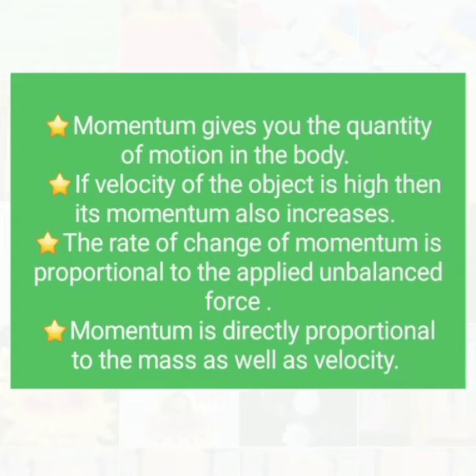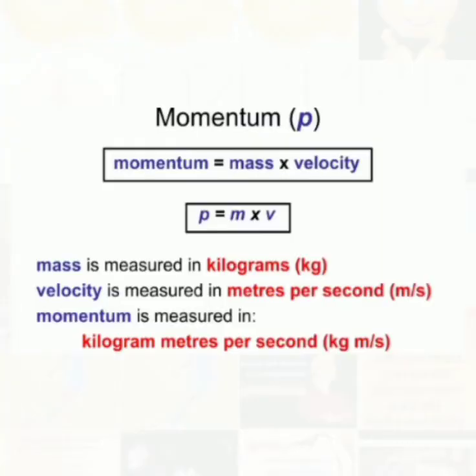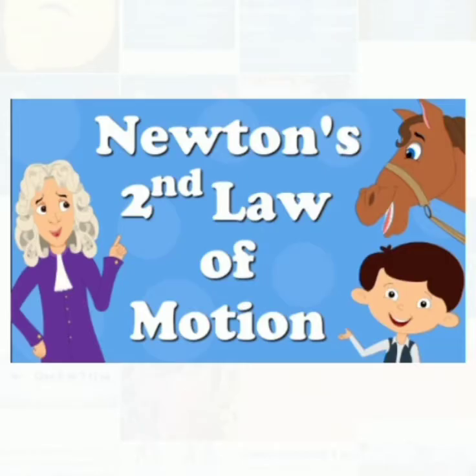The rate of change of momentum is proportional to the applied unbalanced force. Momentum is directly proportional to the mass as well as the velocity. Momentum can be found as momentum equals mass into velocity. Momentum is denoted as p, mass is m and velocity is v. So p is equal to m into v. Now we can understand Newton's second law very clearly.